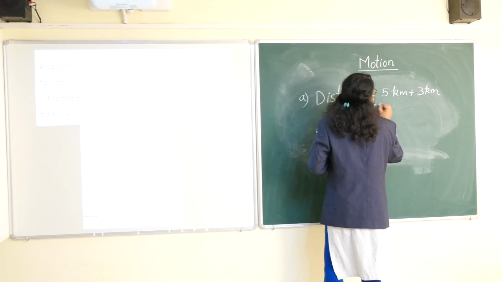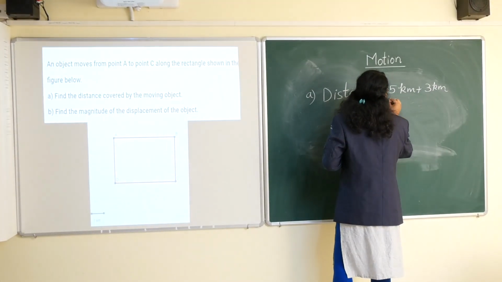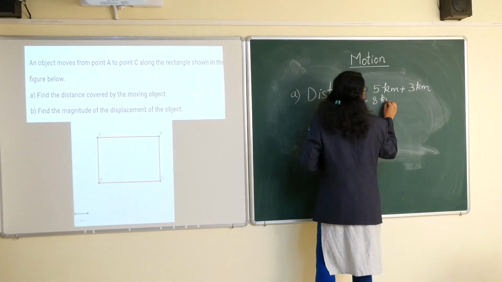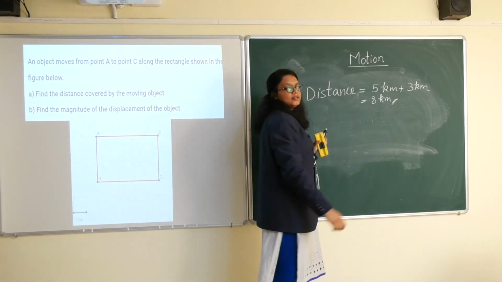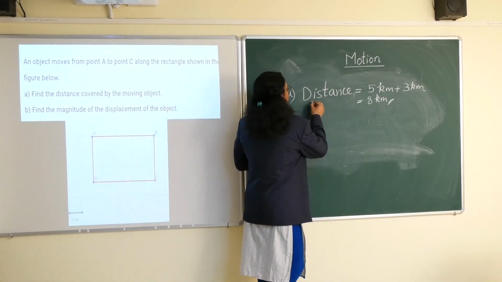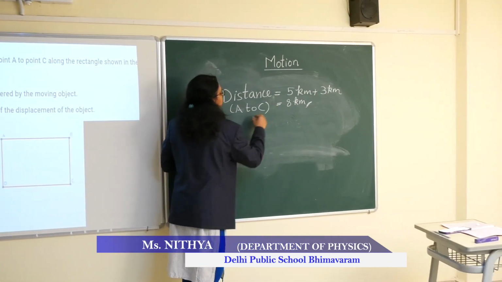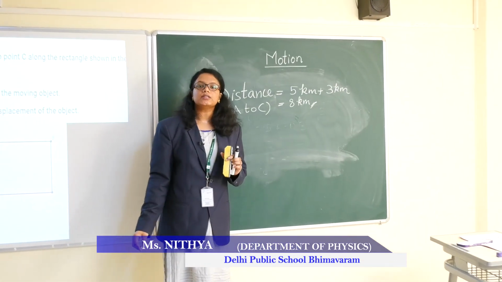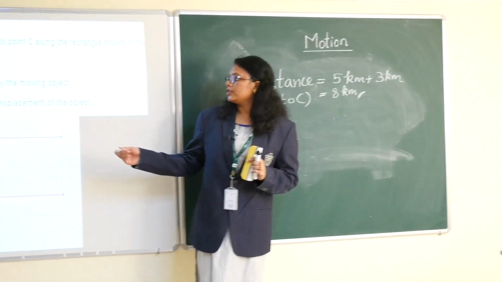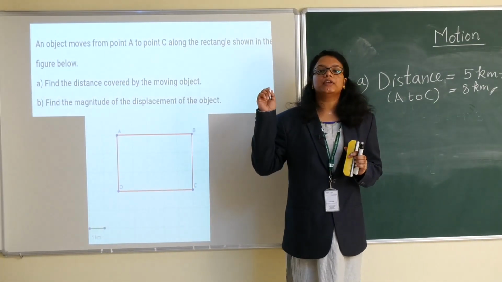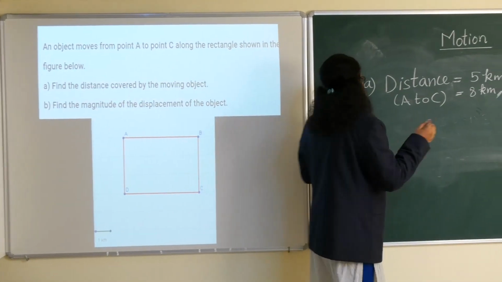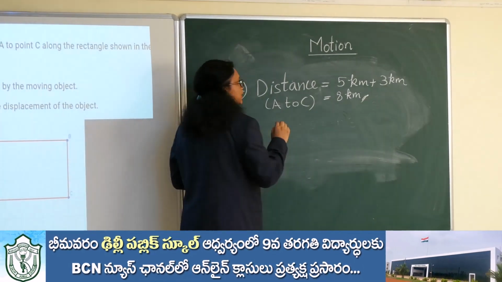Totally it is 5 plus 3, that is 8 kilometer. So the distance from A to C is 8 kilometer. Next question is, find the magnitude of the displacement of the object.